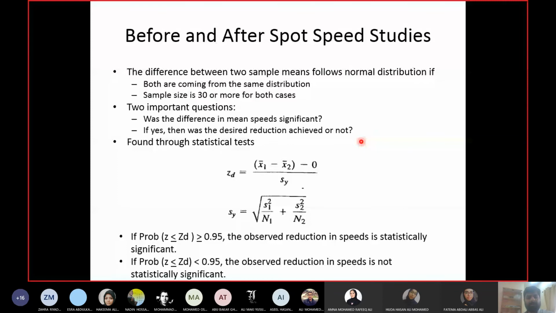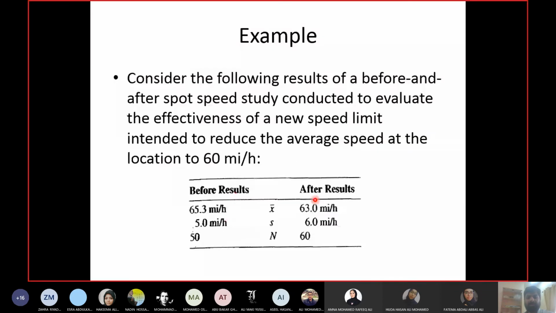A before and after study is done. The results are given here: X bar, standard deviation, number of samples. This is for the before sample, this is for the after sample, and they were trying to reduce the speed by putting a new speed limit sign. Okay, so they were assuming that the drivers are like angels and they will reduce the speed since they see a new speed limit sign.